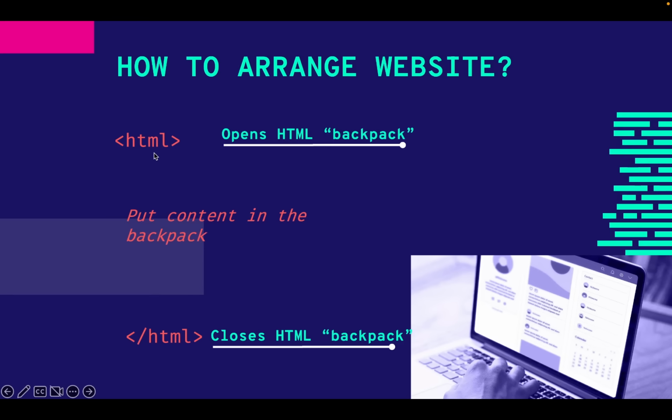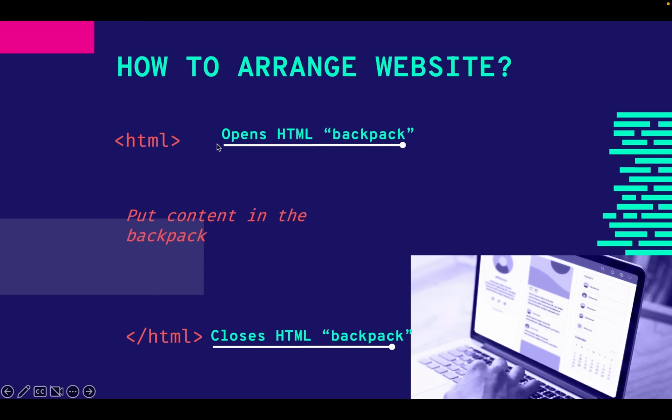So when you open your HTML, you put your content in it: your videos, your images, your text. I'll teach you guys all of that later. Then when you have put everything in, you have to close it. To close, you have to put a backslash HTML right here. So please don't forget this. You open your HTML, you put your content in it, then you close it.